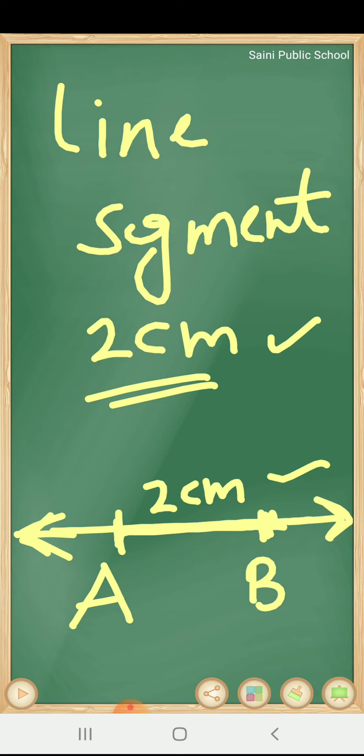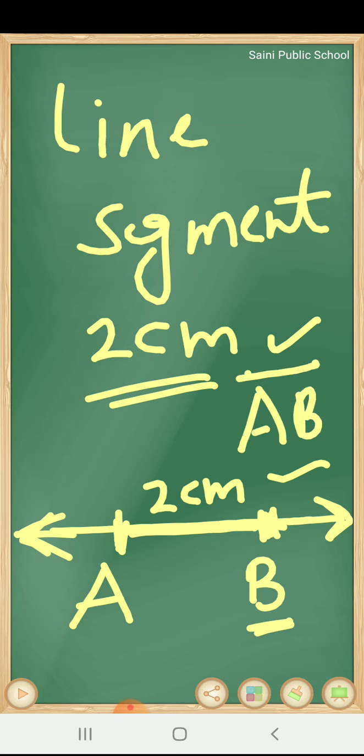Then we will mark a point A on it; it can be O, A, B, C, any alphabet. Then we will put our scale here, measure 2 centimeters distance, and mark a point here, which is 2 centimeters from A. Suppose this is B. So AB is a line segment and we will denote it like this.